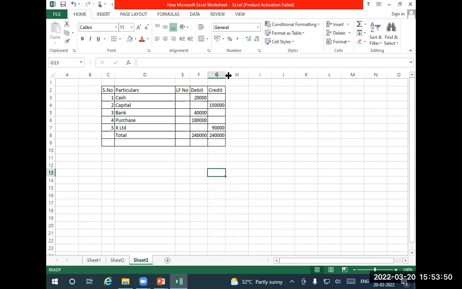How do you do it? We have two statements. One is the profit and loss account, another one is the balance sheet. The profit and loss account, otherwise the statement of profit and loss, helps us to understand how much profit the company has earned. Okay. By preparing the balance sheet, we can understand what is the position of the company now. Okay. So for preparing these two statements, what do we need?